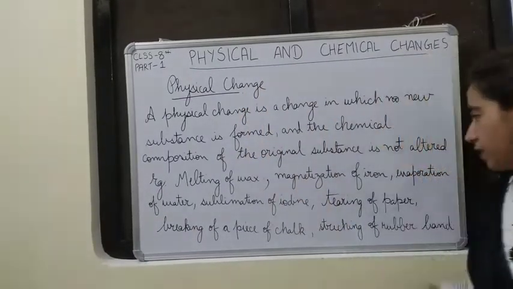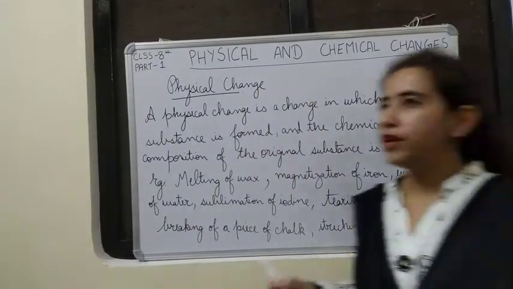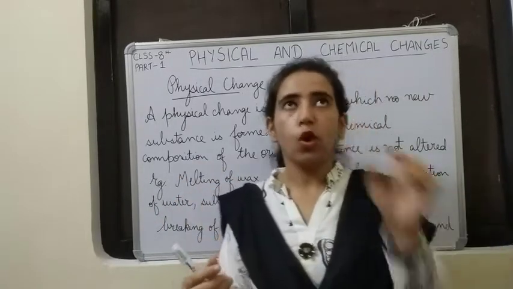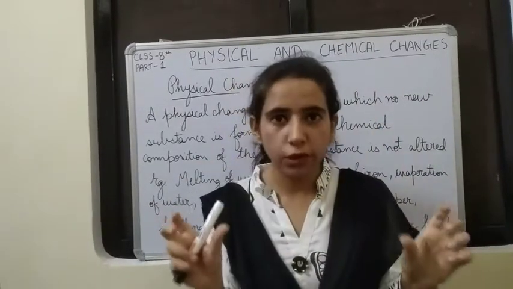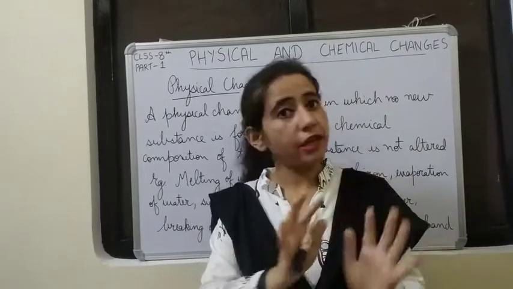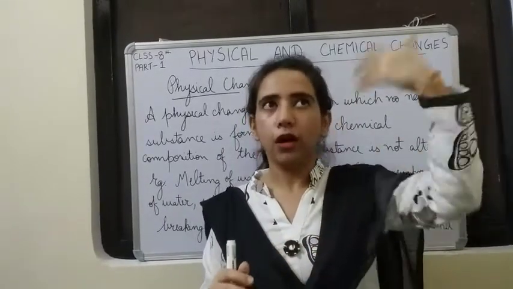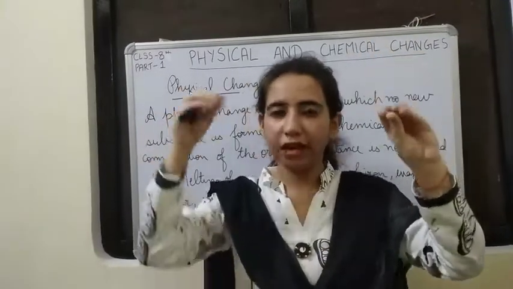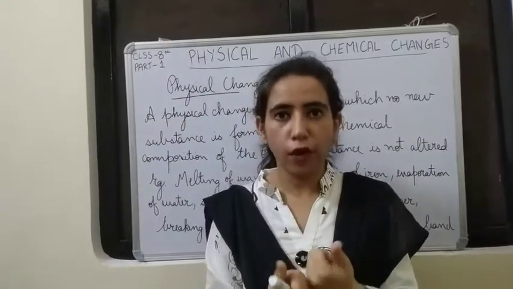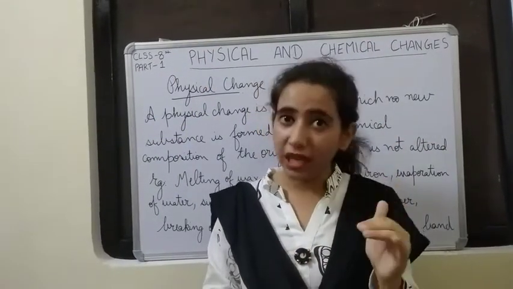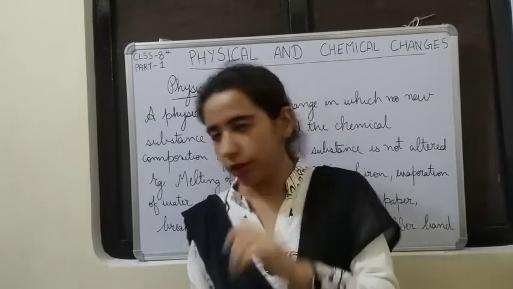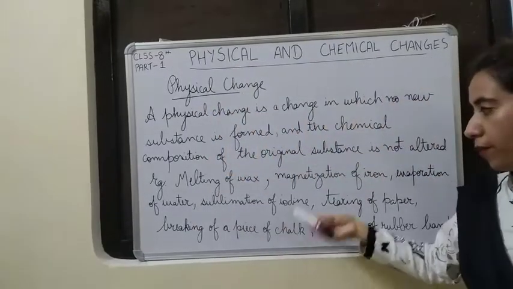Okay. Then tearing of a piece of paper. When we tear a piece of paper, what happens? That piece of paper only divides into two parts. Chemically there has not been any change. The paper we had earlier and the pieces we got afterwards have the same chemical composition. Okay. Then breaking of a piece of chalk.